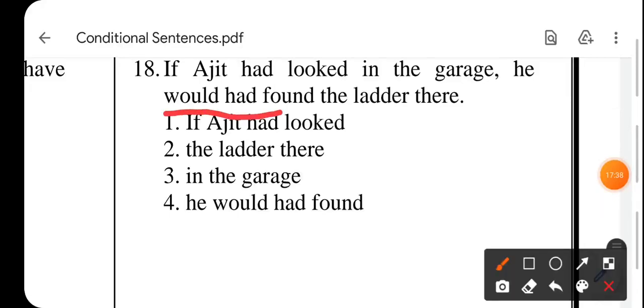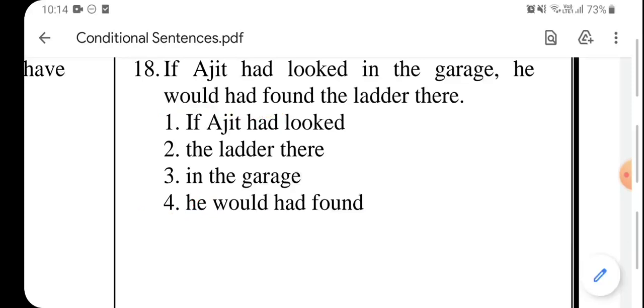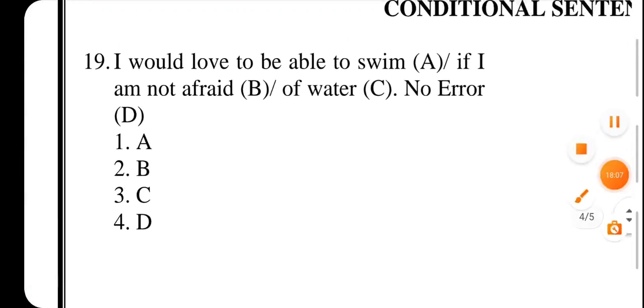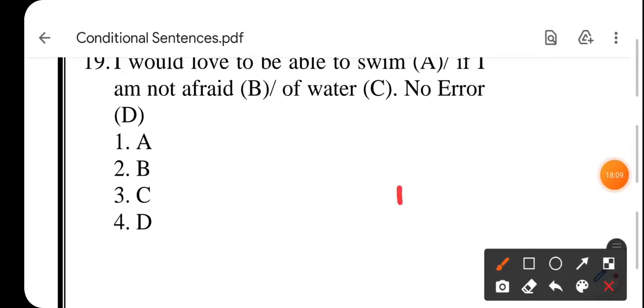In the future perfect what do we use? Subject plus would plus have plus the third form. So the correct sentence, problem देखते किस में, इसी में है. Would had found, which is your fourth option, this one. So the correct sentence would be: if Ajit had looked in the garage, he would have found the ladder there. 19th. I would love to be able to swim.